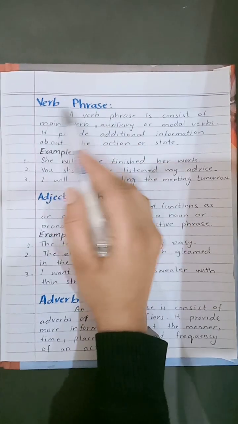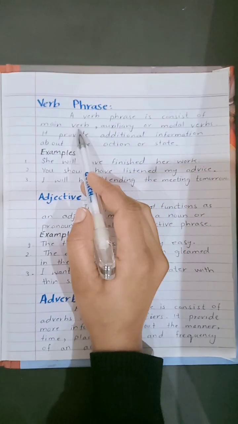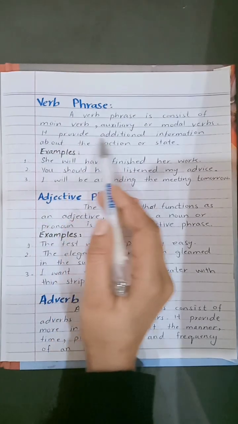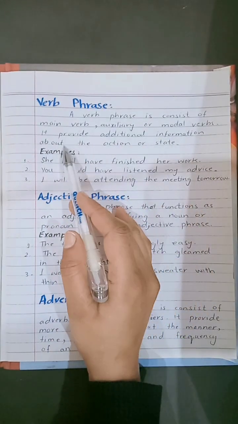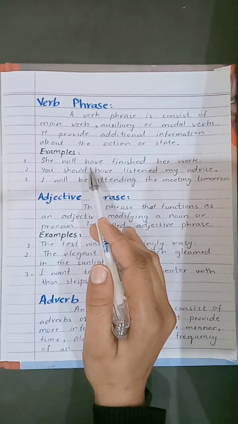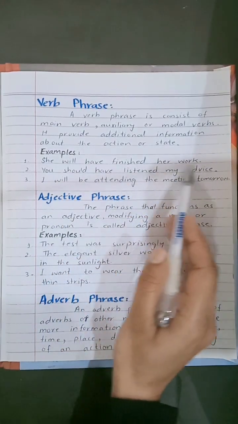The next is verb phrase. A verb phrase consists of main verb, auxiliary verb, or modal verbs. It provides additional information about the action or step. Here are some of its examples. Let's see. She will have finished her work.